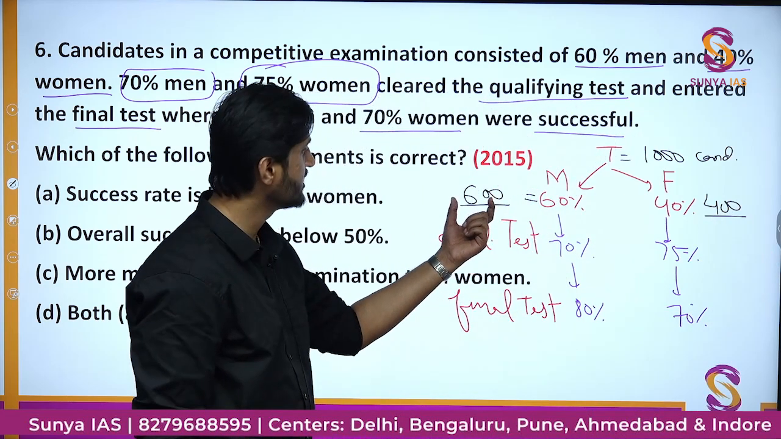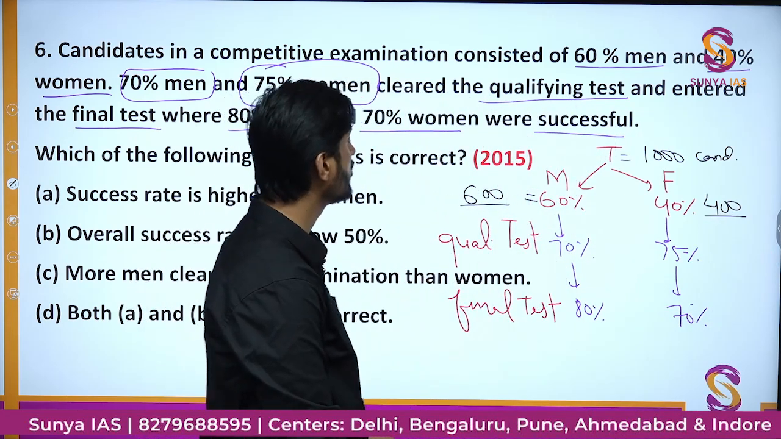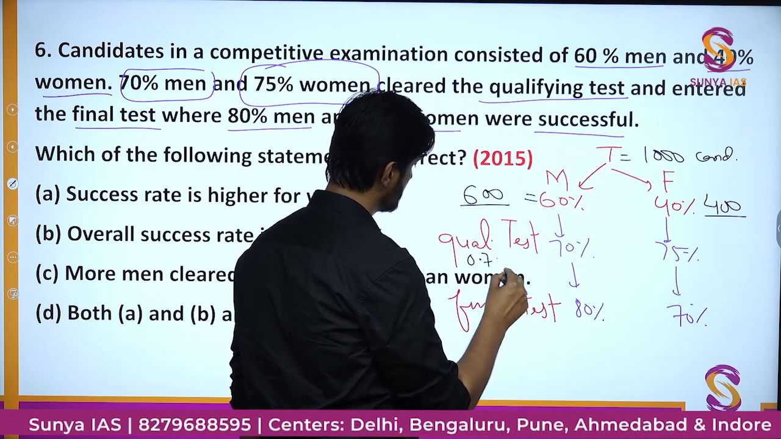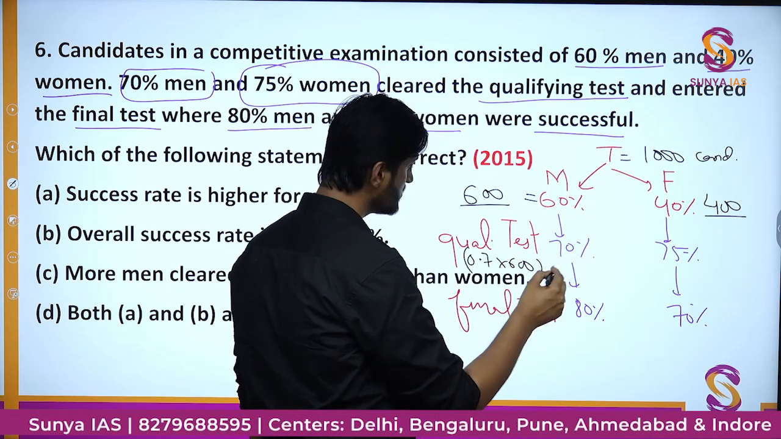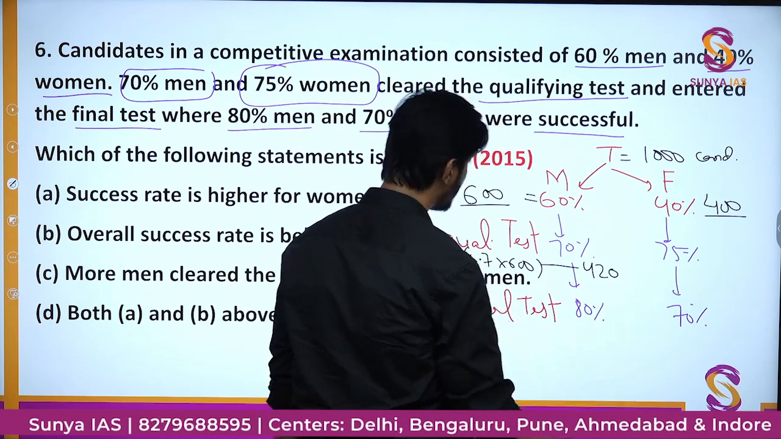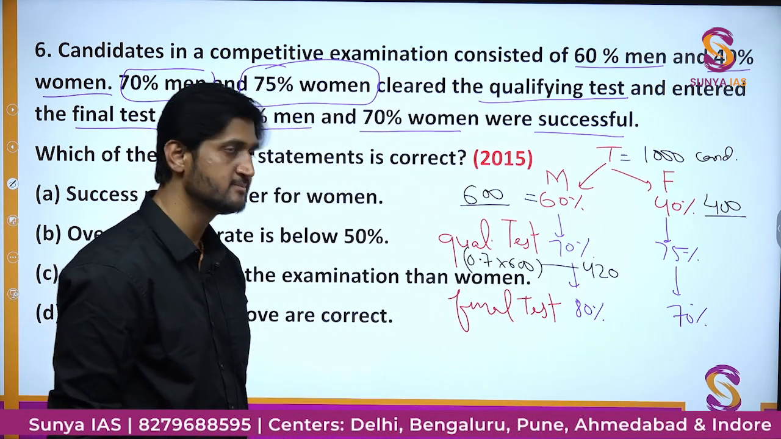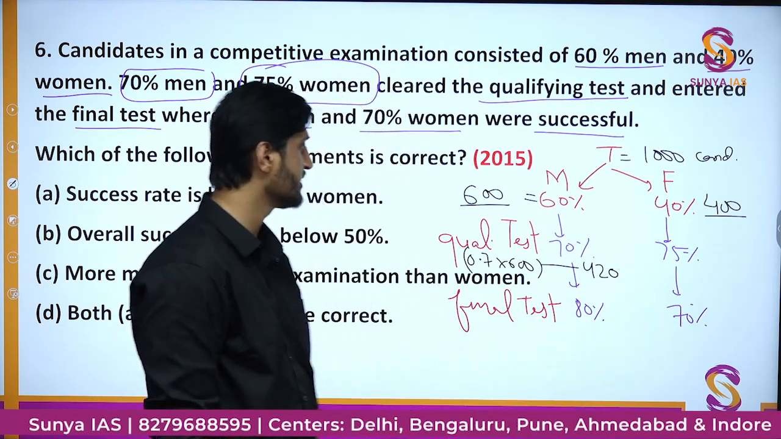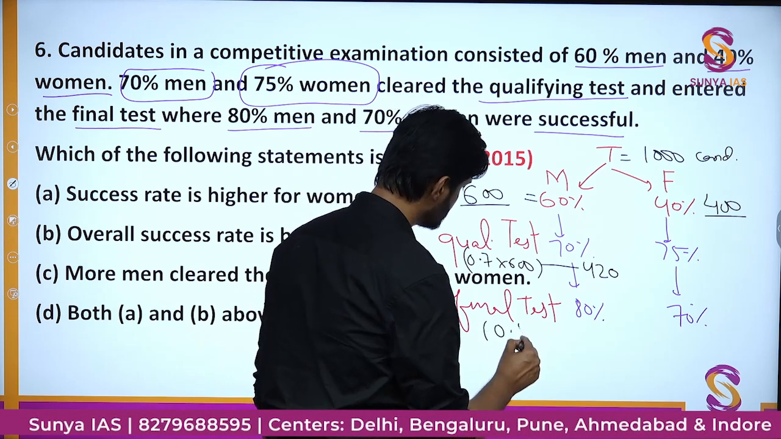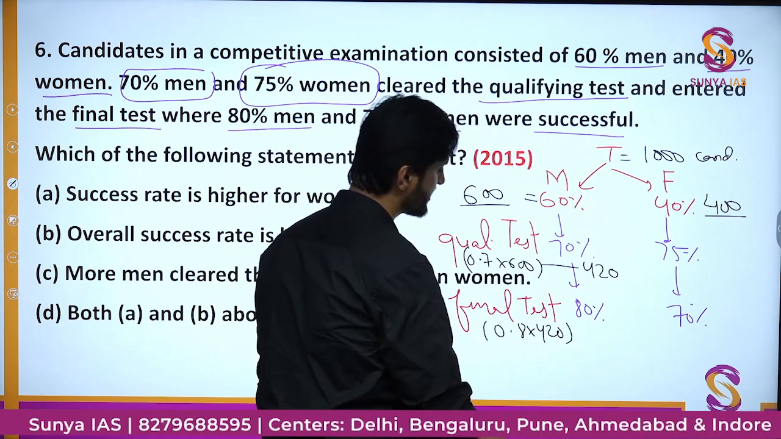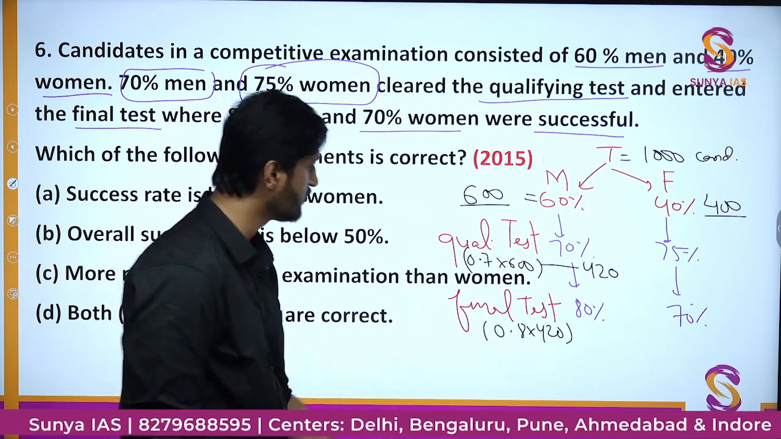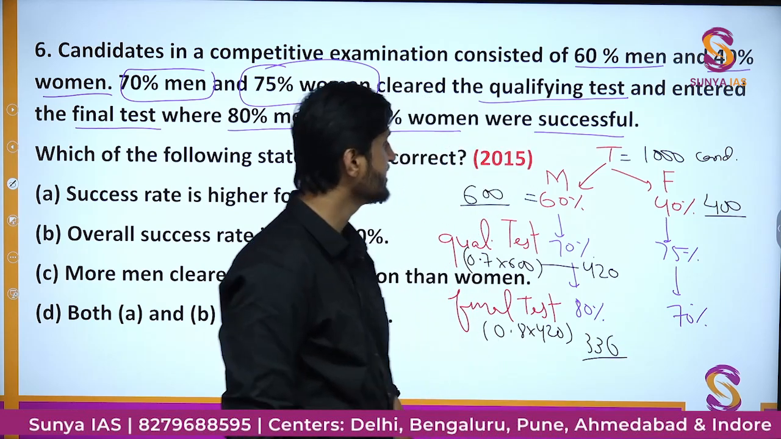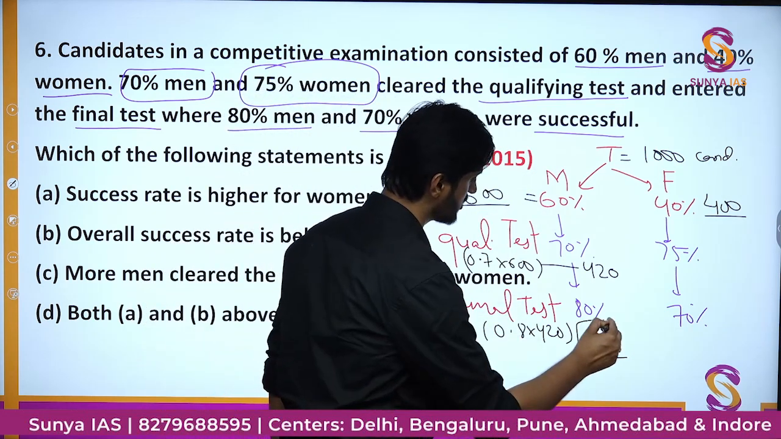Out of these 600 candidates, 70% are able to clear the qualifying test. So 70% of 600, that is 0.7 into 600, would be 420, who are able to clear the qualifying test. And further, out of these 420 candidates, only 80% are able to clear the final test. So 0.8 into 420, that is 8 into 42, would be 336 candidates. Finally, 336 males are able to clear the examination.